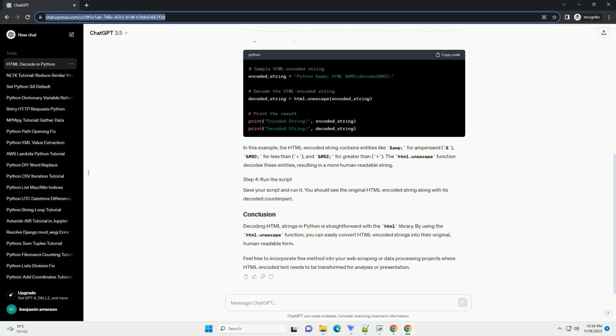Save your script and run it. You should see the original HTML encoded string along with its decoded counterpart. Decoding HTML strings in Python is straightforward with the html library. By using the html.unescape function, you can easily convert HTML encoded strings into their original, human-readable form. Feel free to incorporate this method into your web scraping or data processing projects where HTML encoded text needs to be transformed for analysis or presentation.